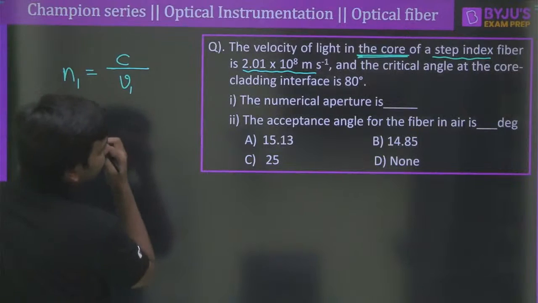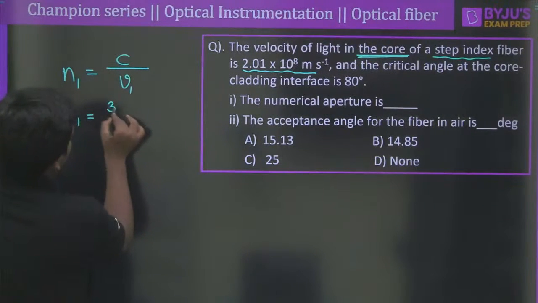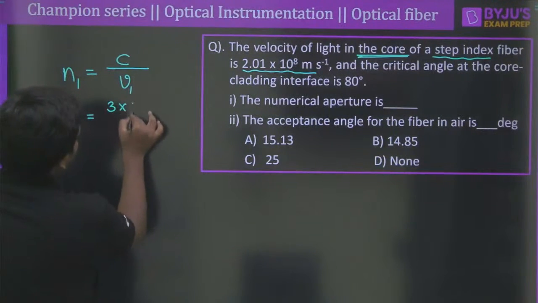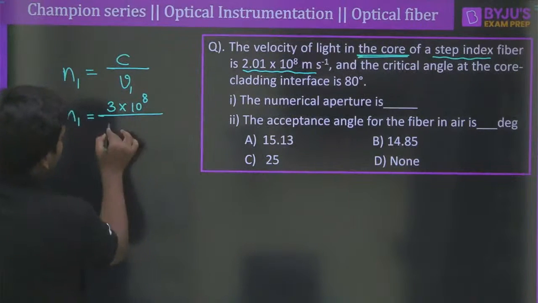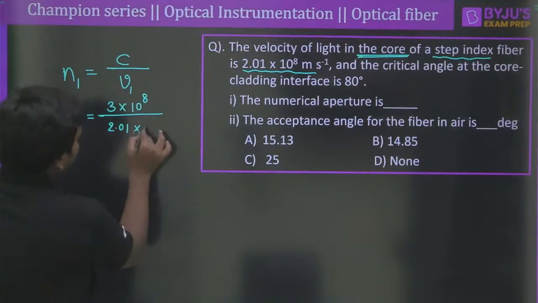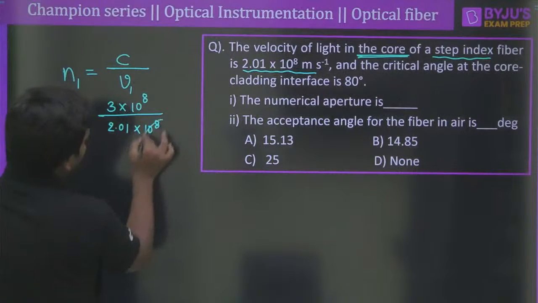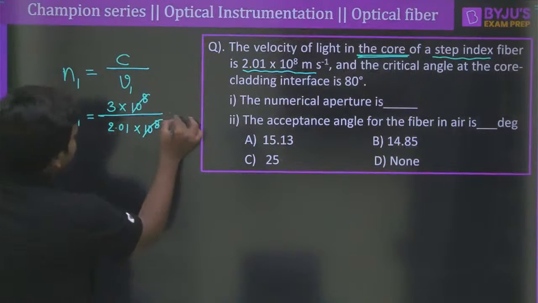What is n1 here? Nothing is given for c, so let me take 3 into 10 power 8, which is considered as the speed of the light in free space, divided by 2.01 into 10 to the power of 8. So therefore it gets cancelled here. So what will be the n1 value?